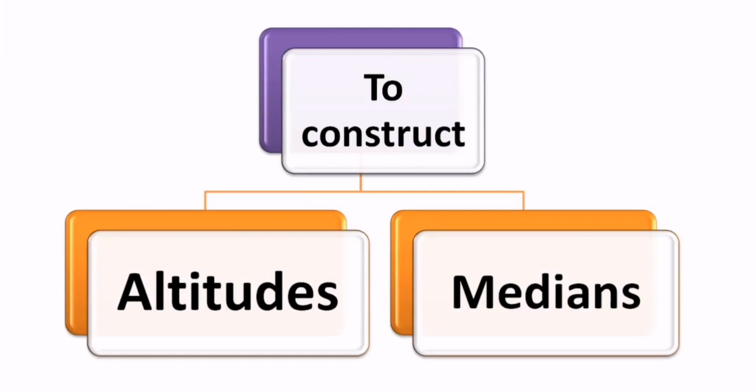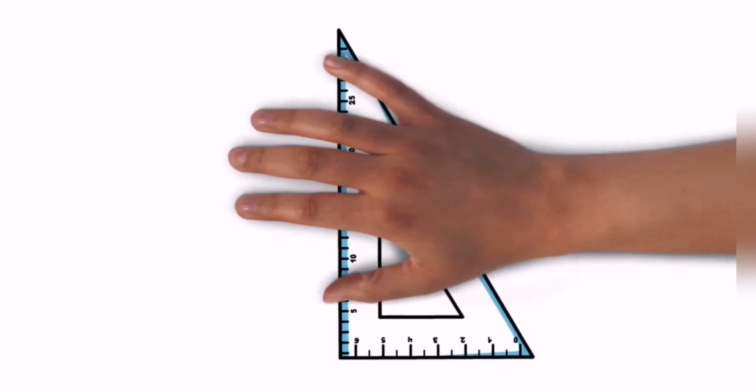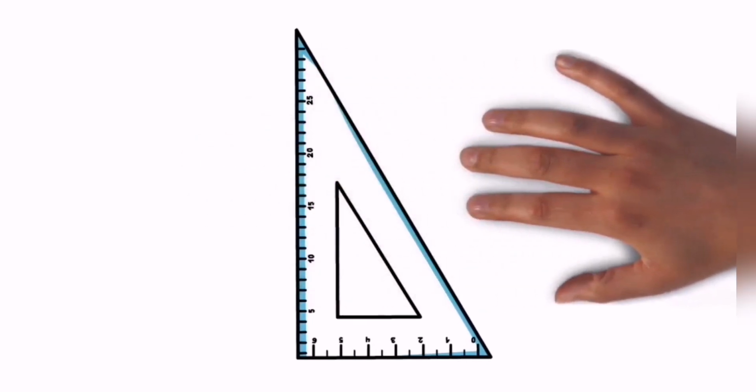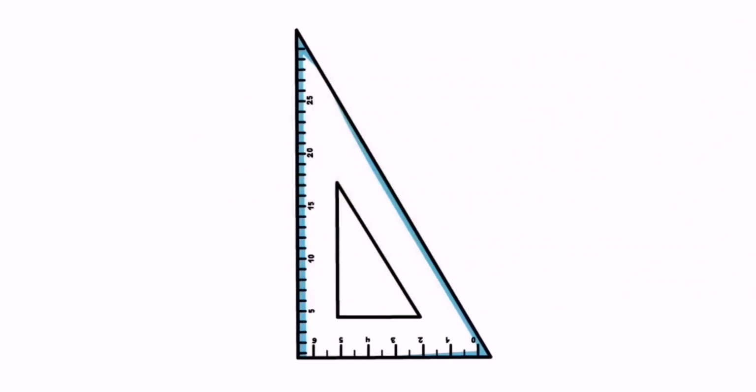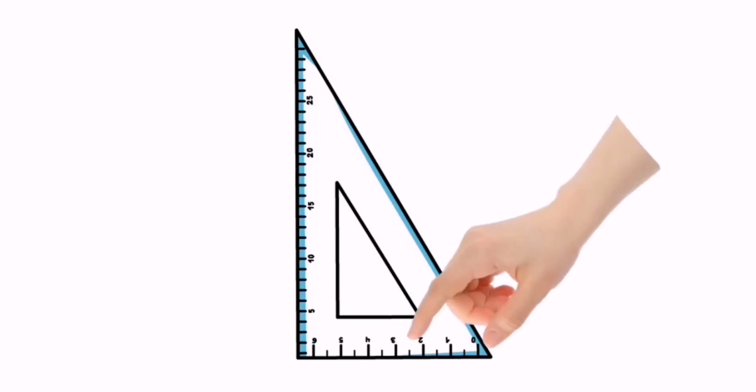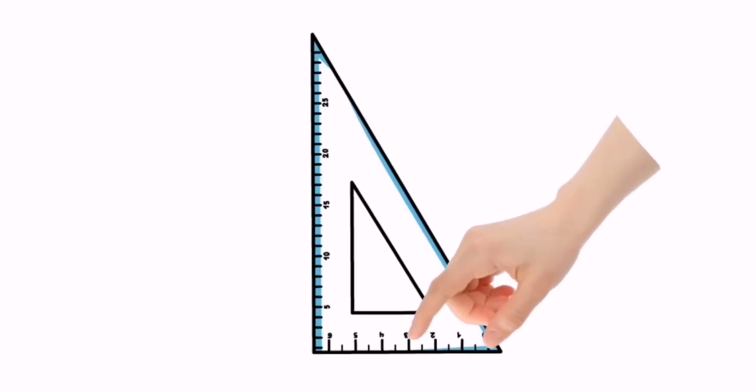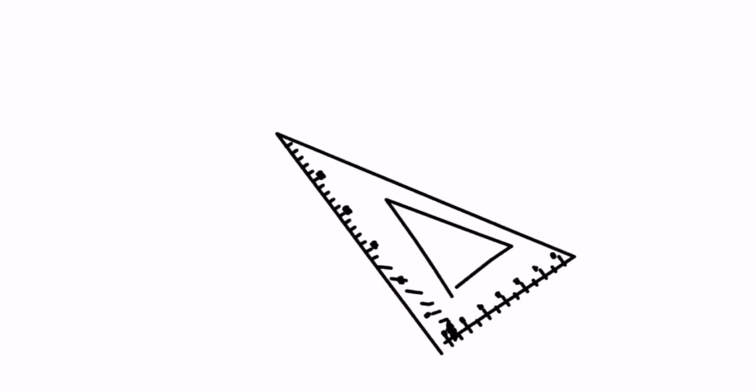So as we have done the numericals of this lesson, we will try to construct the altitude and the medians the way we had done with one example. So let's move on. Now let's try to understand the meaning of altitude. First of all, what kind of geometrical instrument do you see on the screen? Yes, it's a set square. This set square has a baseline which is usually kept on the opposite side of the vertex from which I need to draw the altitude.